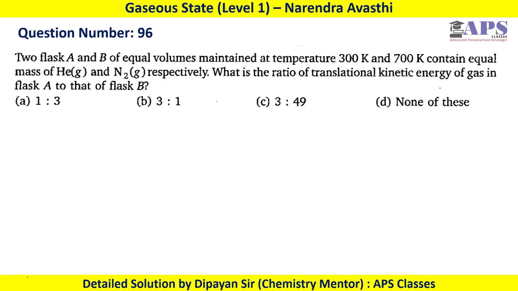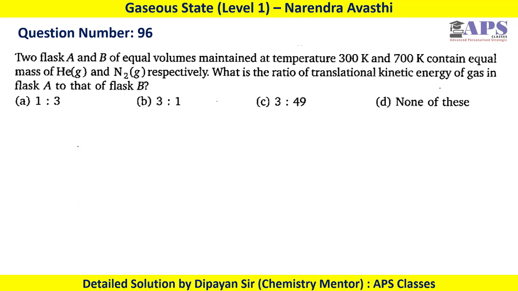For question number 96, two flasks A and B of equal volumes maintained at temperatures 300 Kelvin and 700 Kelvin contain equal mass of helium and nitrogen respectively. What is the ratio of translational kinetic energy of gas in flask A to that of flask B?